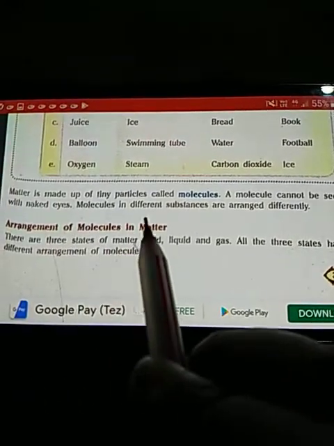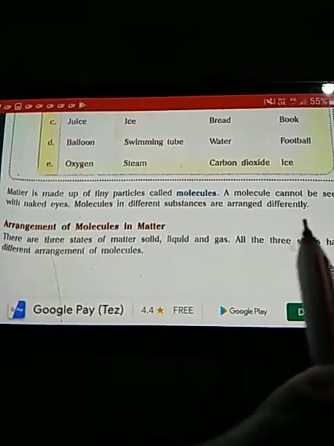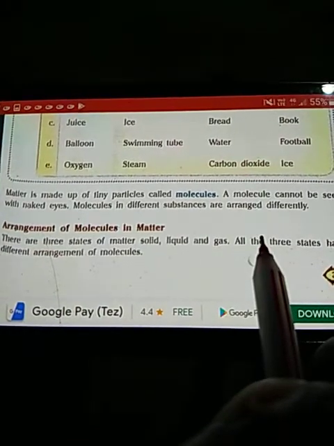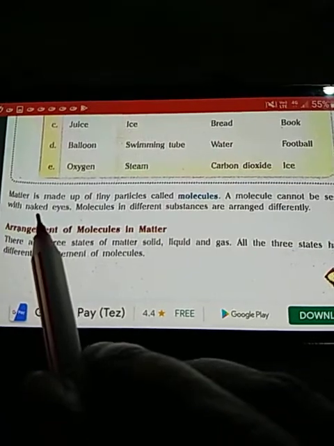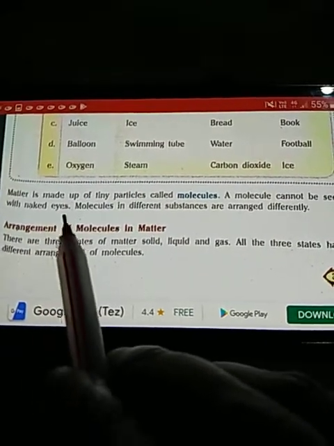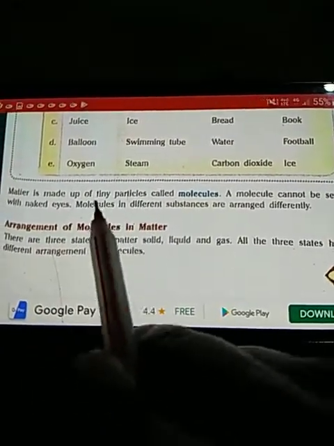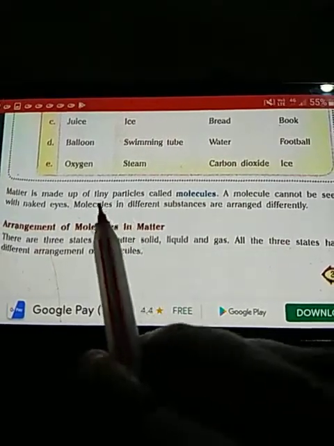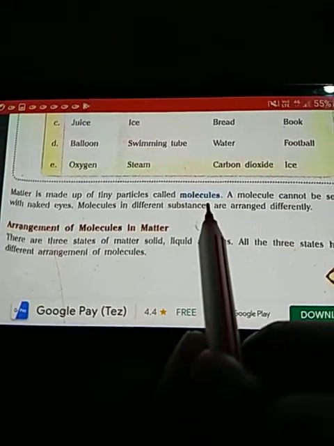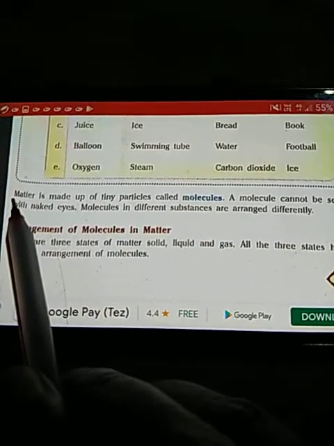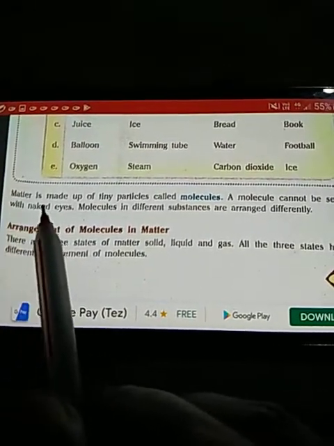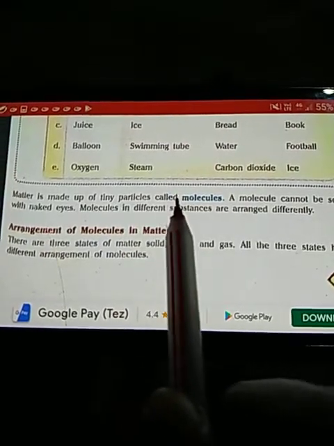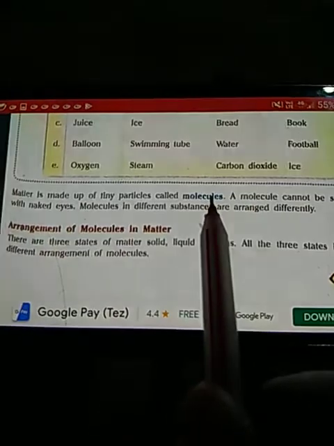And molecules in different substances are arranged differently. Every matter, whatever the example of matter you are giving, is made up of tiny particles. And these tiny particles are called molecules. So underline the statement here. This is the definition of molecules. Matter is made up of tiny particles called molecules.